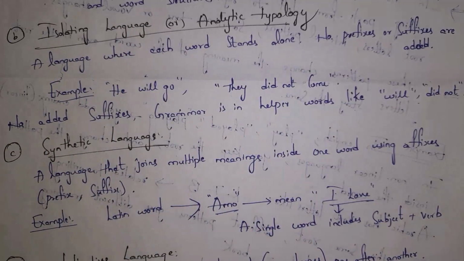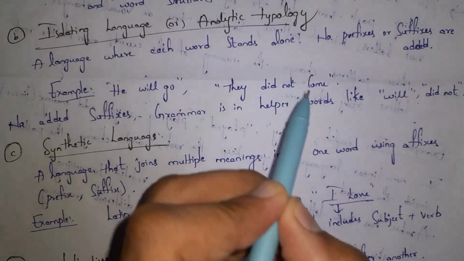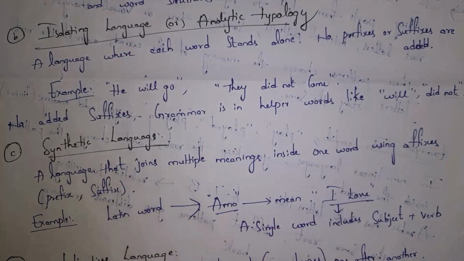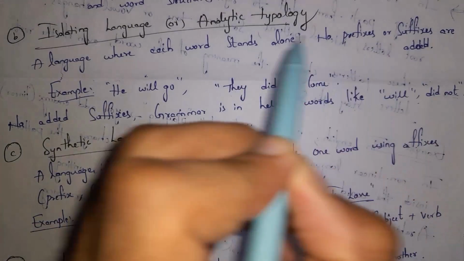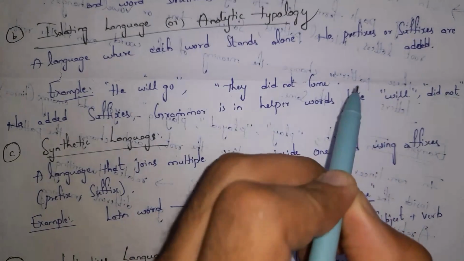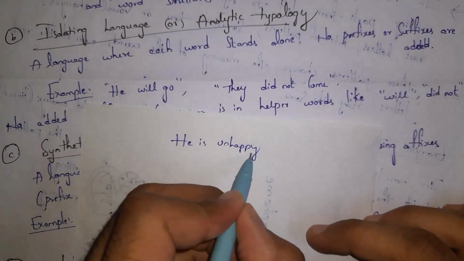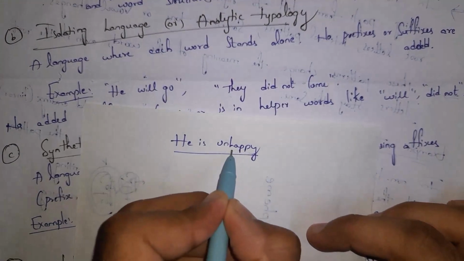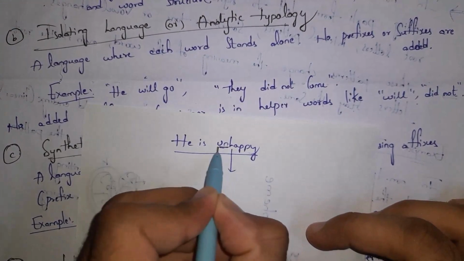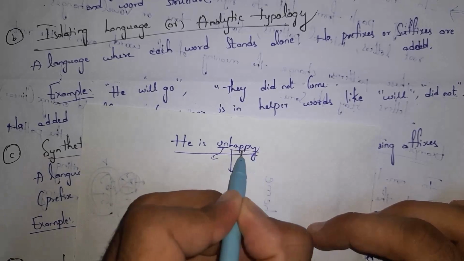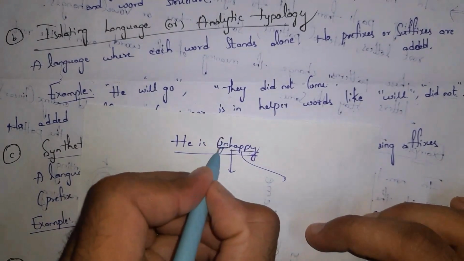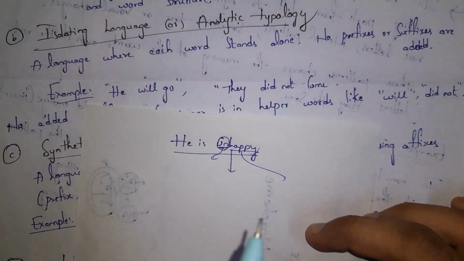If you consider another sentence like "they did not come", for each and every word in this sentence, there is no prefix and suffix. All these words can stand alone. So, we call this sentence isolating language. As another example, if you consider this sentence, "he is unhappy". In "unhappy", there is the prefix "un", where "un" is the prefix and "happy" is the root word. As there is a prefix in this sentence, we don't consider it isolating language.